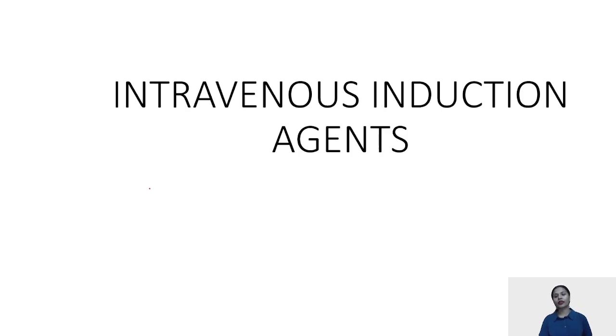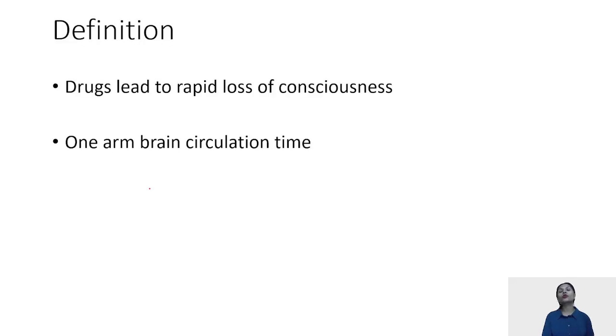When we talk about the induction agents, they are those agents which help in rapid loss of consciousness. Generally, the time taken for this is just one arm-brain circulation time. The time is from the drug being injected into the vein till that drug reaches your brain, which is the site of action for all the induction agents. Generally, this time is 11 to 15 seconds. This is the time for your one arm-brain circulation time.